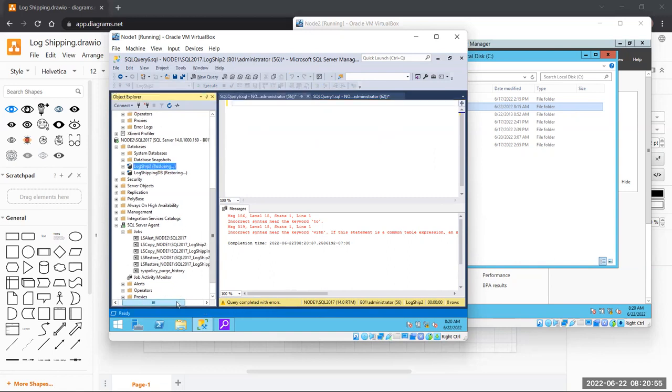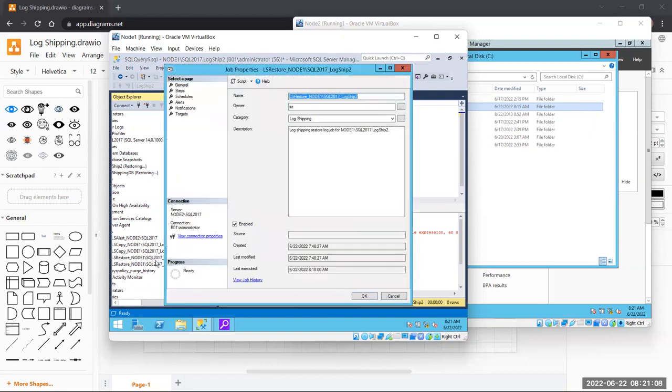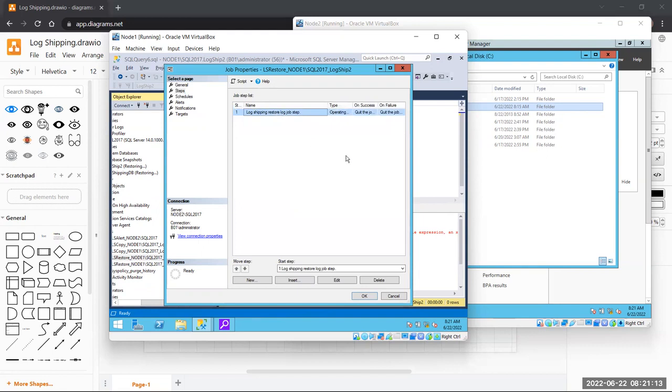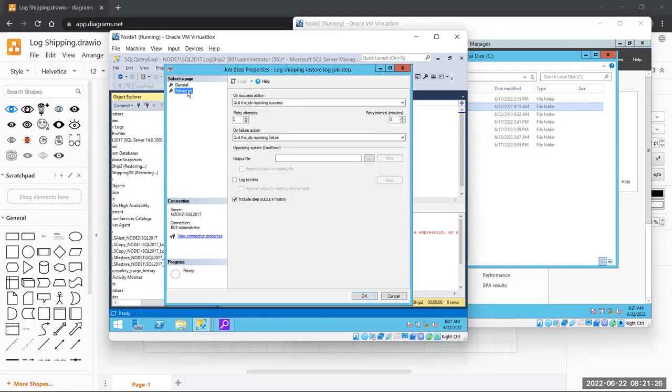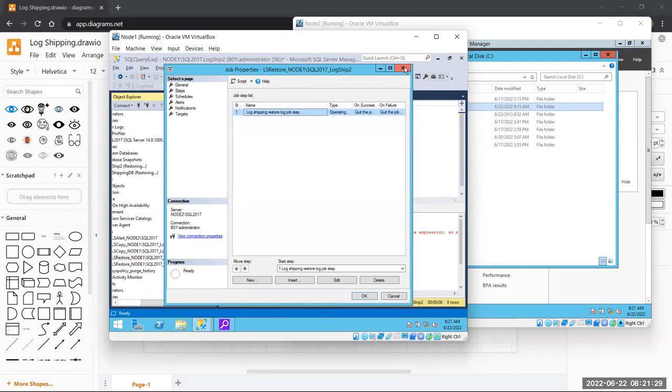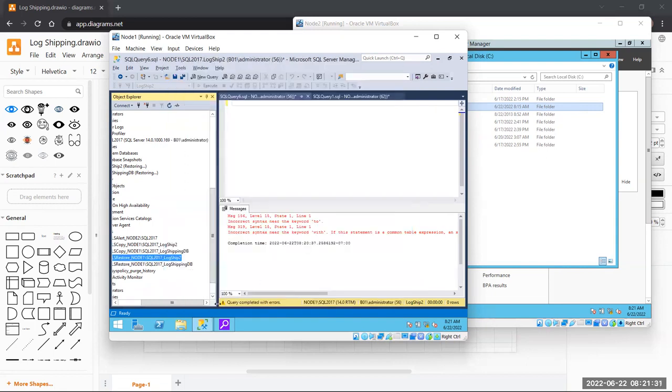See guys, do not fall into these things. In case you are getting stuck somewhere, simply go to the job. Where is the job? Restore job. Simply go to the job, double click, make changes here. You can make changes here, right? Yes. Make changes over here. Is it okay? But it is always better to use a command.